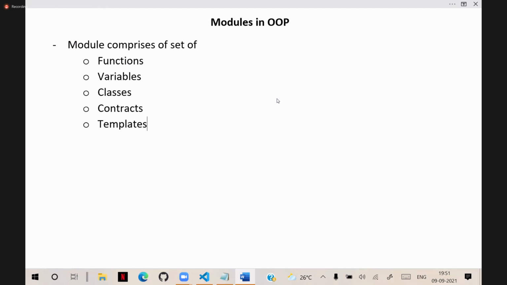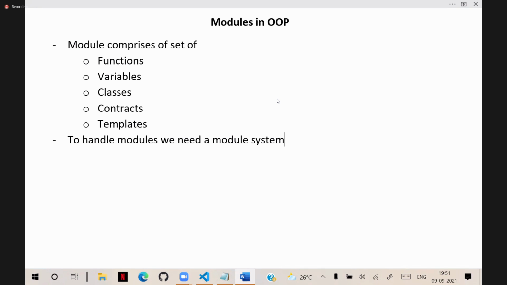So generally, we have a module system. To handle modules, we need a module system.